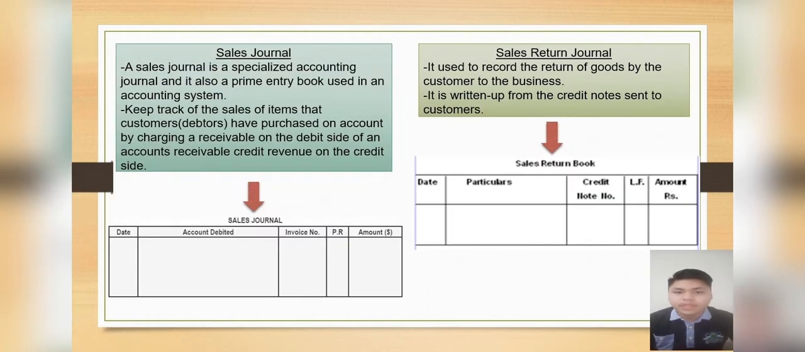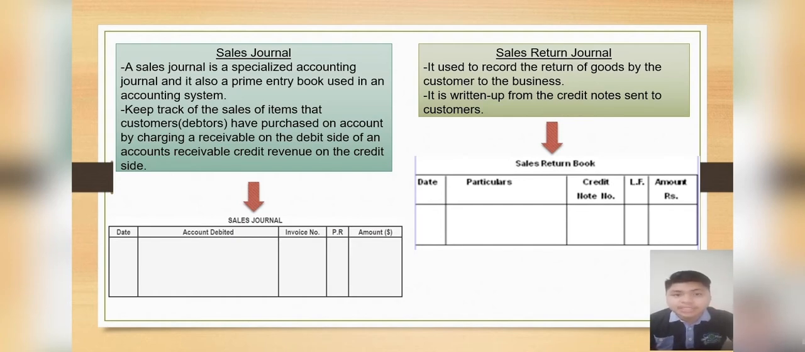Now, I want to explain a sales journal. A sales journal is a specialized accounting journal and it is also a prime entry book used in an accounting system. A sales journal also keeps track of the sale of items that customers have purchased on account by charging a receivable on the debit side of an account receivable and credit revenue on the credit side.